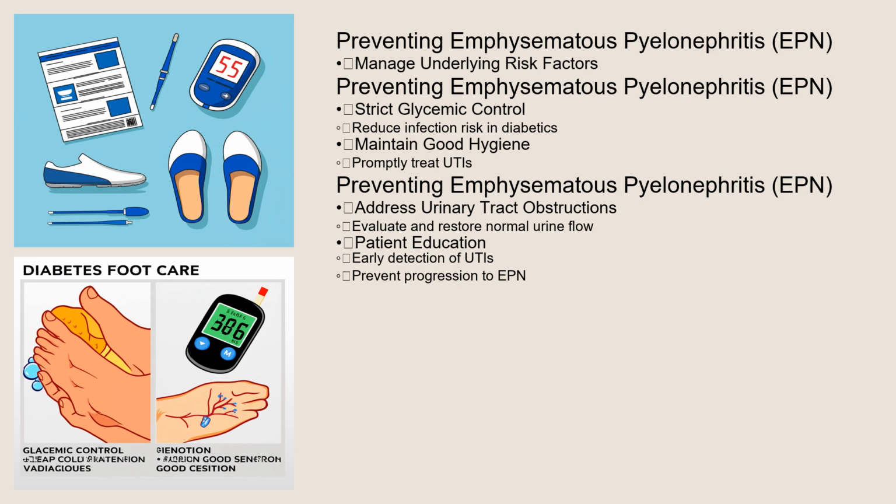Preventing EPN primarily involves managing the underlying risk factors. Strict glycemic control in diabetic patients is crucial to reduce the risk of infection. Maintaining good hygiene and promptly treating urinary tract infections can also help prevent EPN.